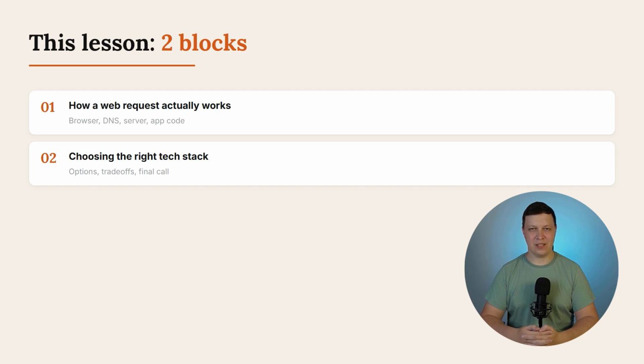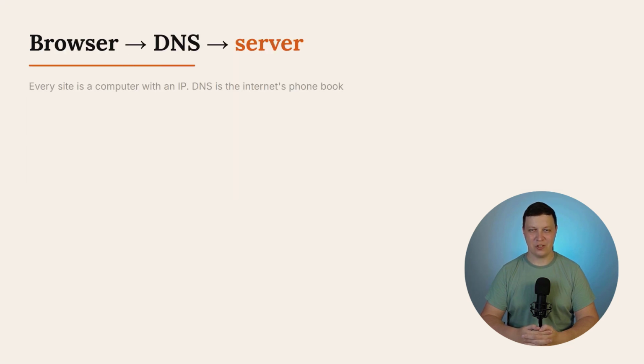Every website on the internet lives on a server. A server is just a computer. Always on, always connected. Each server has an IP address. It's a unique number, like a phone number. For example, 142.250.74.46. Here's how Google looks from a network perspective.